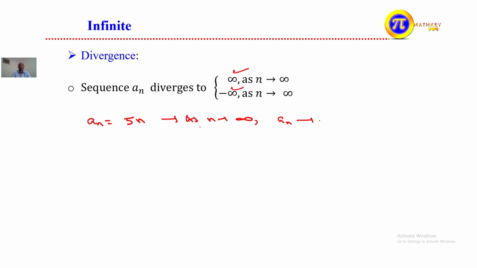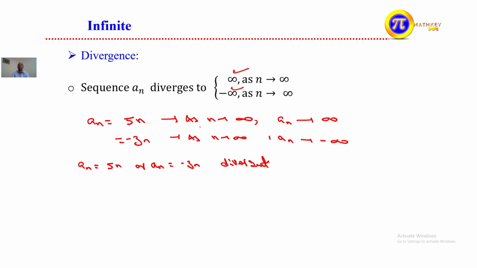of a_n approaches positive infinity. Not only this one, we can take a_n = -3n. Again, as n goes to positive infinity, the value of a_n approaches negative infinity. What does this imply? This implies that the sequences a_n = 5n and a_n = -3n are both divergent sequences. They diverge: the first one to positive infinity, the second one to negative infinity.